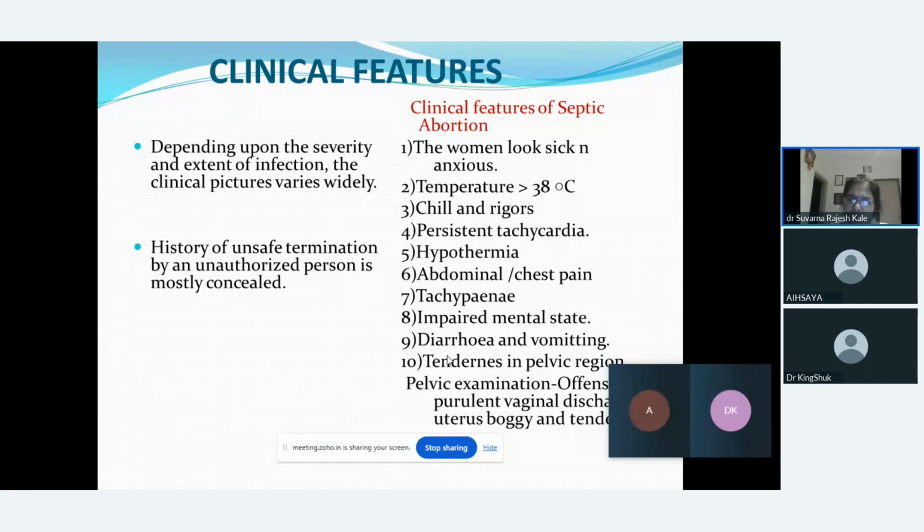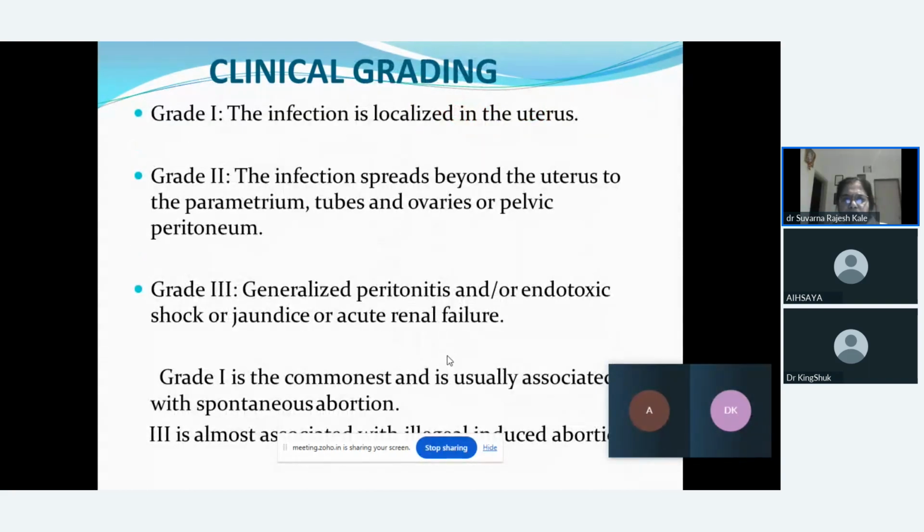On examination, we can find tenderness over the pelvic region, and there could be a purulent vaginal discharge with a boggy or tender uterus. So this could be the picture in case of septic abortion. Just now I said it depends on the site of infection and spread of infection.